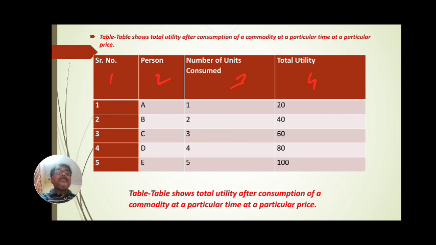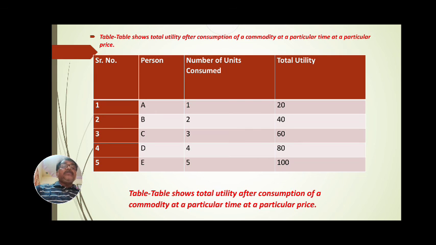Means consumption of all units by a particular person, at a particular time, at a particular price, is called the total utility. This table shows person, number of units and total utility.